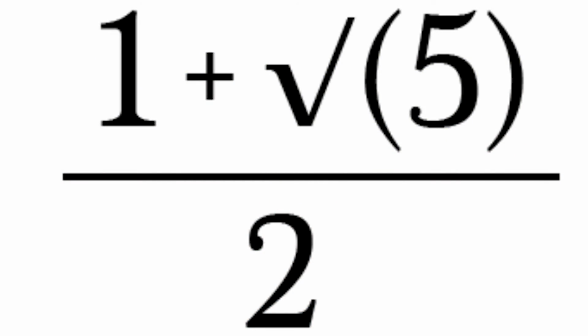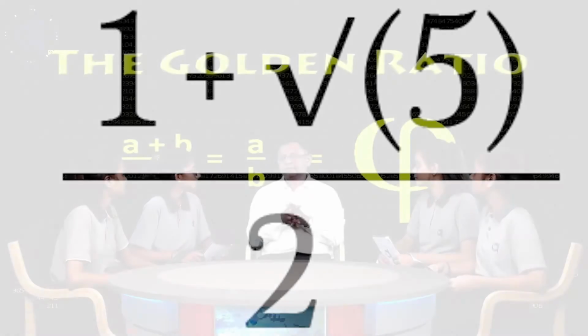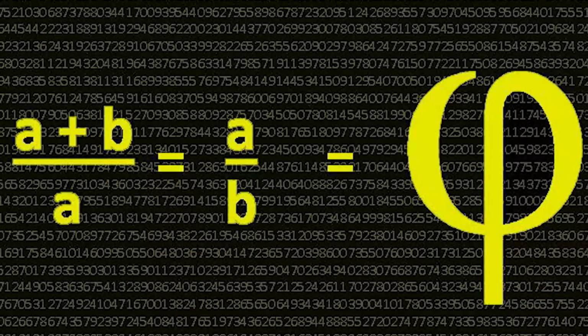This number is nothing but 1 plus root 5 by 2, and that can be defined as 1 plus 1 upon, again 1 plus 1 upon, again 1 plus 1 upon. You can get an infinite series of that which gives this golden ratio. And this golden ratio can be defined as a plus b upon a equal to a by b. If we can get this particular ratio in real situations, then that thing is more beautiful than we expect.